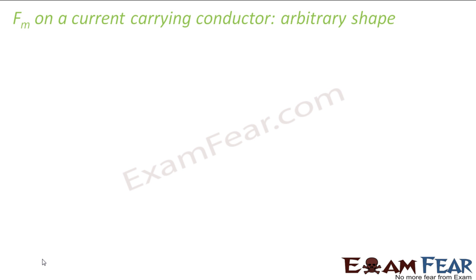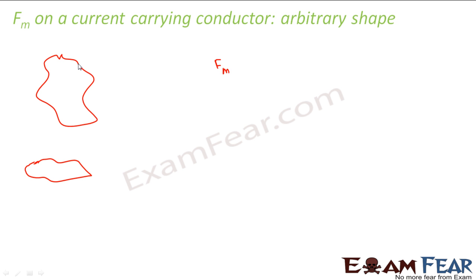Now, till now we considered that the conductor is a straight current carrying conductor which has a particular length L and a cross sectional area A. So it was a nice conductor. Now let us suppose instead of that kind of a nice conductor, you have a conductor of some arbitrary shape, like this, like that, or anything. It can be just any shape. So how will you find the magnetic force on that conductor in that case?